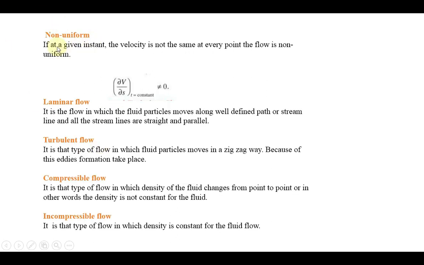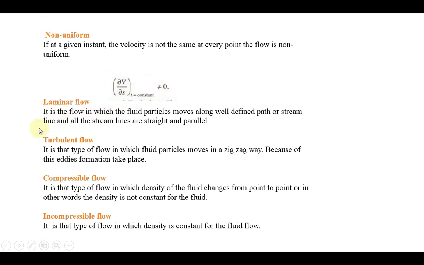Next one, non-uniform flow. If at a given instant the velocity is not the same at every point in the flow, it is called non-uniform because it changes. Previously it was a constant value, here it is not constant; the velocity changes with respect to space. The magnitude and direction change. So the type of flow is called non-uniform flow.